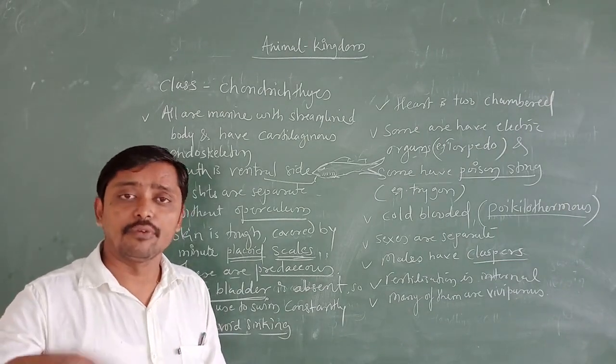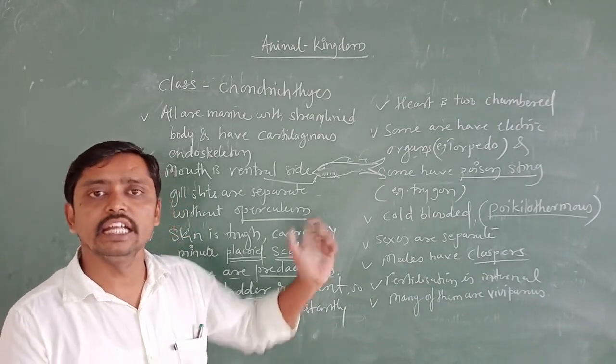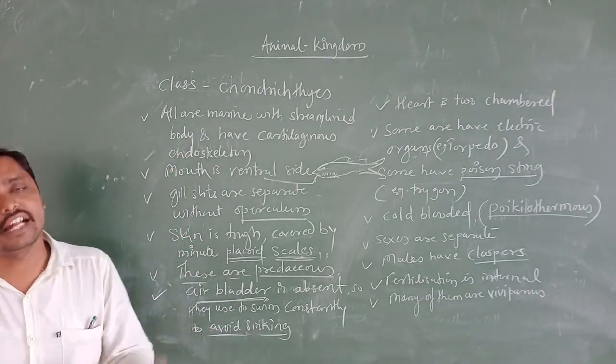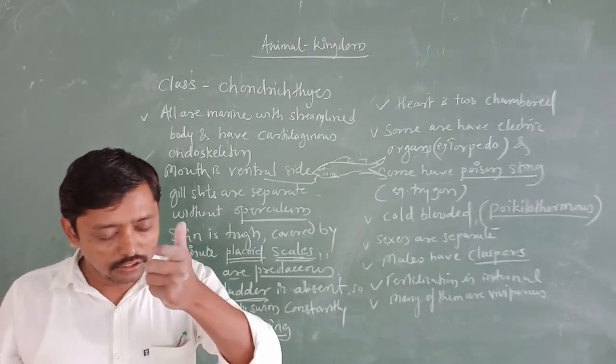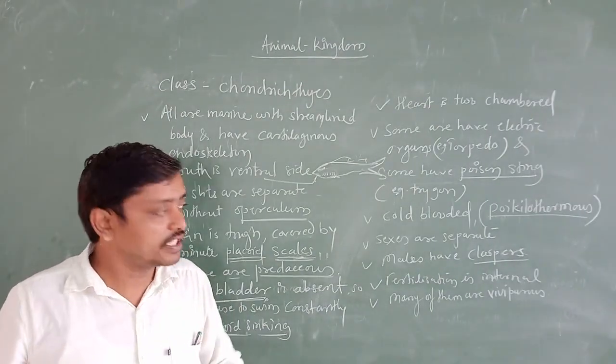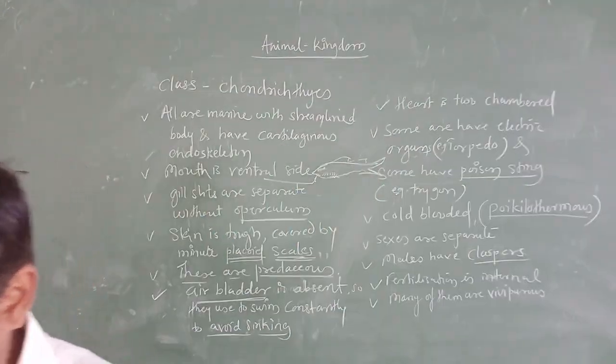external environmental temperature. If the external environmental temperature increases, their body temperature increases, and if it decreases, their body temperature decreases. In the sense, they are not going to regulate or keep constant their body temperature, so that we call them poikilothermous animals.